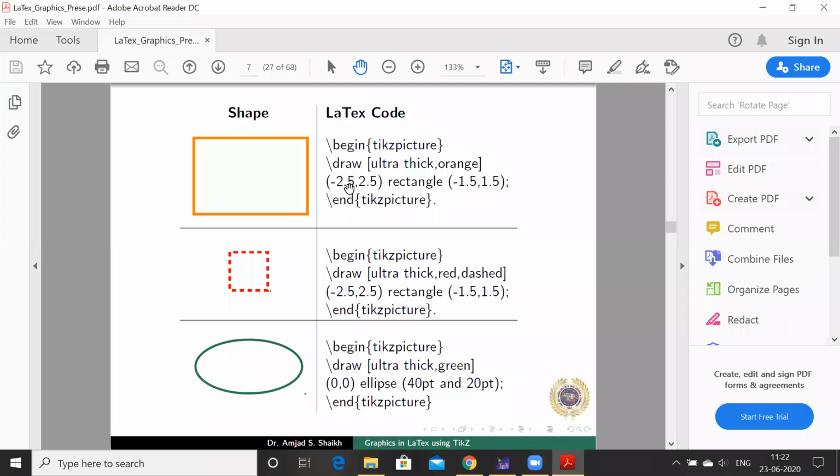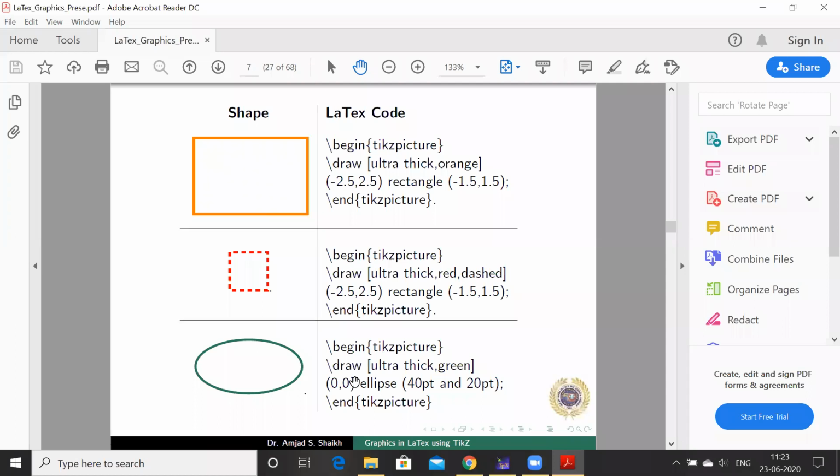This rectangle goes from (-2.5, ...) to (2.5, ...); these are the coordinates I have specified here. And then we get this kind of rectangle, which has an orange color, ultra thick. If I remove ultra thick and orange, we'll get just the rectangle we have seen earlier. Then for red color and dashed, one can see the same thing, but I have changed it to ultra thick, red and dashed. So we get this picture.